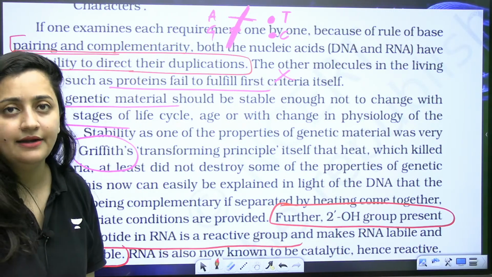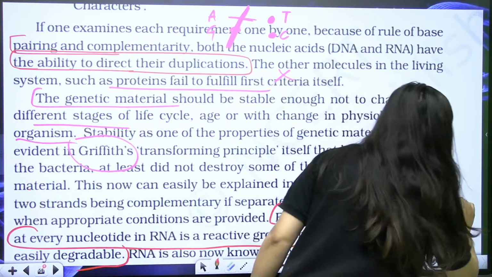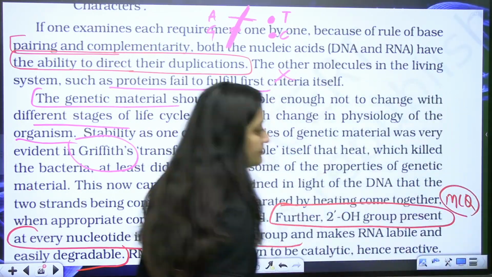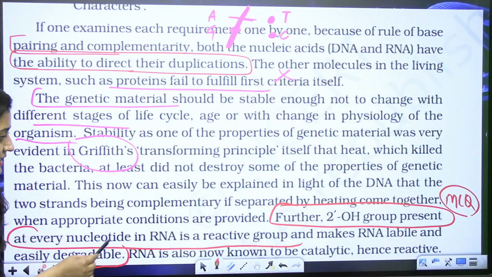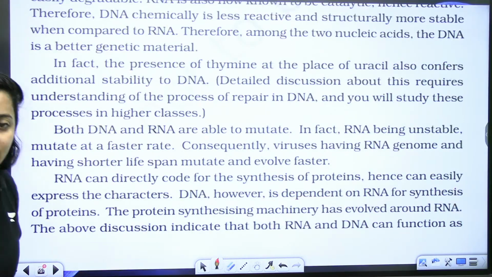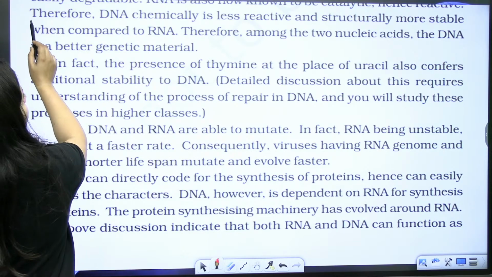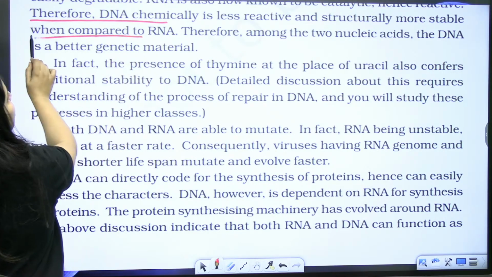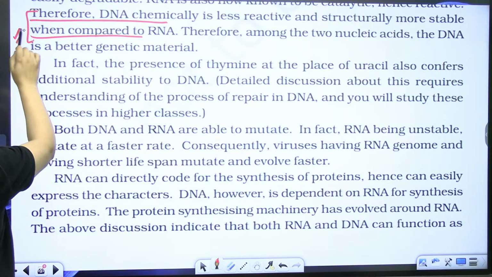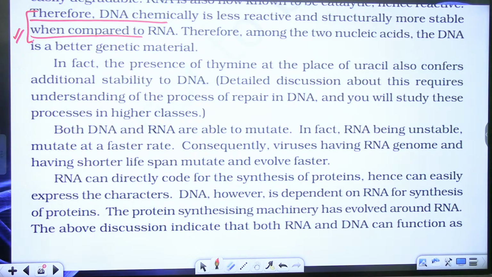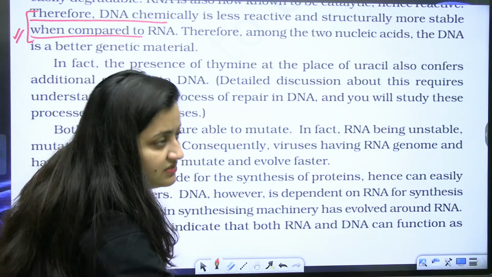So that is something very important. And RNA, you know, is also catalytic. That is why it is more reactive. So DNA is chemically less reactive and structurally more stable when compared to RNA. That's why DNA is a better genetic material.